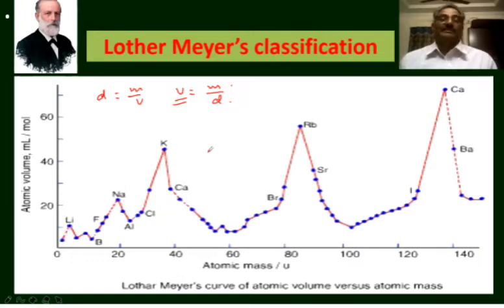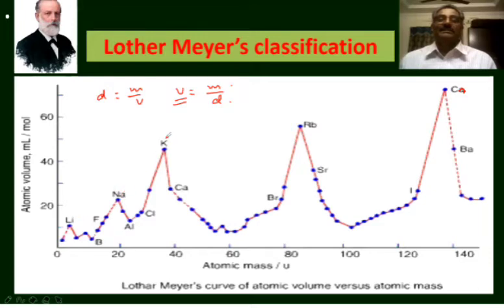He observed that all the alkali metals, that is lithium, sodium, potassium, rubidium and cesium, this is cesium, Cs, occupied the peaks of the curves. You know that alkali metals possess similar properties.